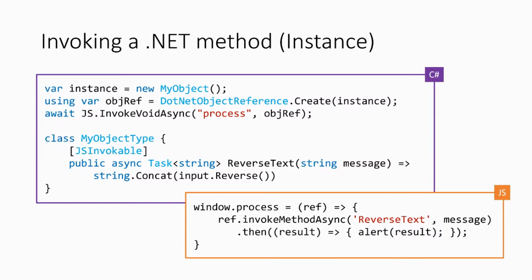So the code is similar. As you can see, we've got that C# class over there. It's got the reverse text function. It's got the JSInvokable. We know about that. The JS line on the top there, InvokeVoidAsync, we know about that. And we're passing a parameter, and the parameter could be anything. It just so happens that instead of passing an object, we're passing a reference to an object. So that is the bit that has changed. It's pretty consistent and straightforward and really easy to use, and this could be used at any point on a page.